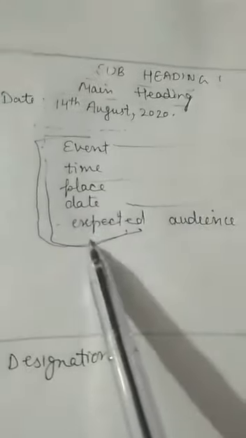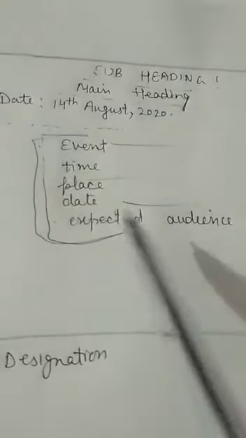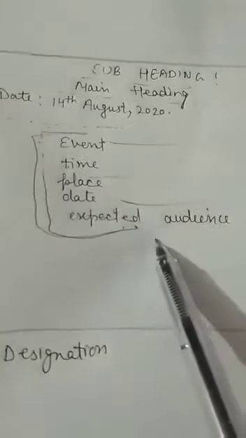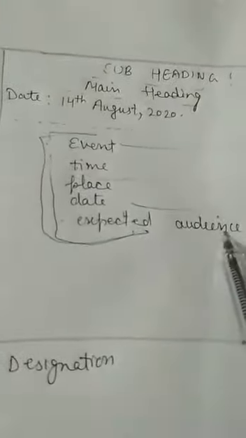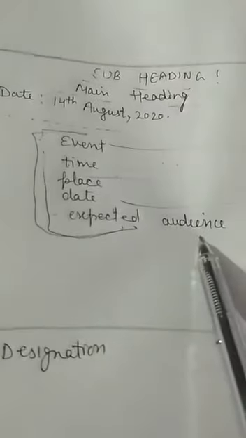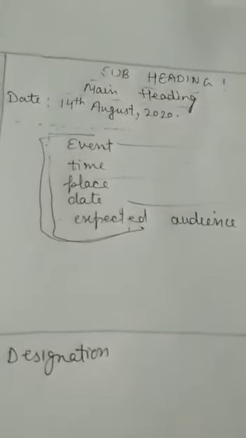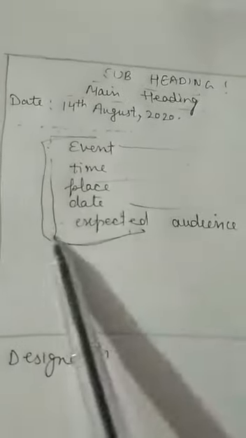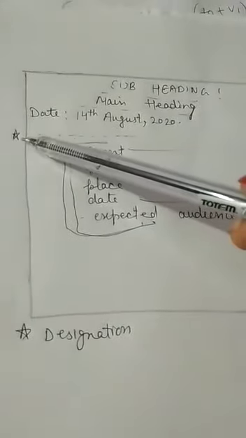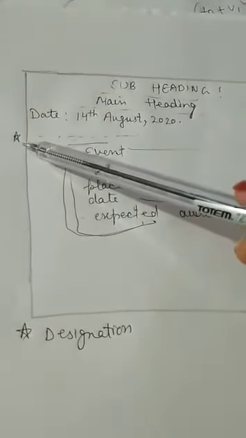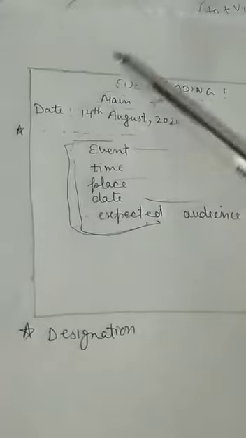Clear? So, expected audience, for example only 10th standard, only 9th standard, 6th to 10th standard. Which audience is going to participate, which audience is going to come to the venue, you will write here. Clear? So there are two changes. One change I have already told you, related to the first line: if the captain or head boy is given, then only you will write it.